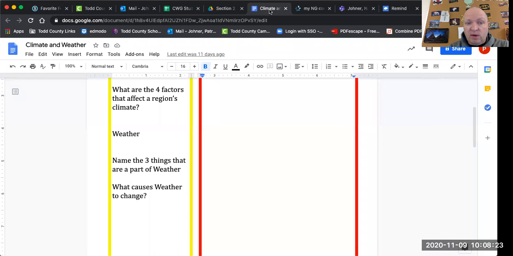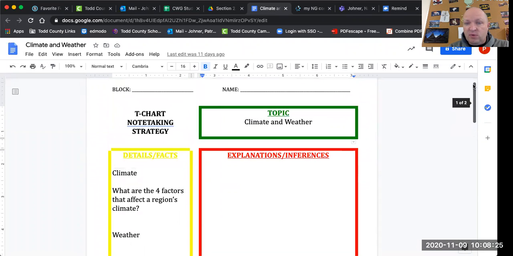So pretty short and sweet, but here's the difference. The thing that I want you to remember between the two: climate is over a long period of time, years. Weather is a daily thing. It can change from hour to hour, day to day.